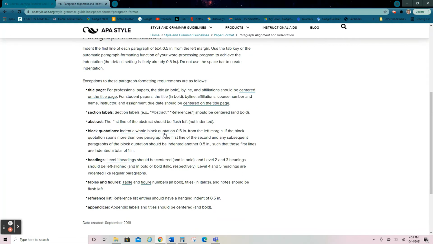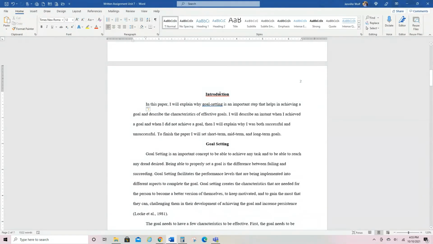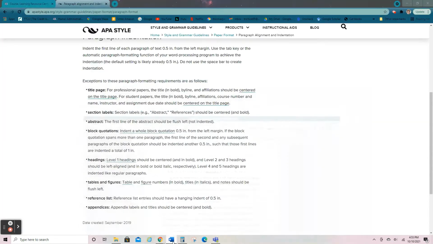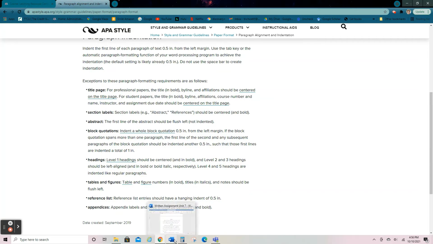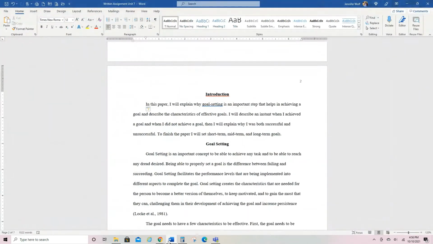And then block quotations, like I say, that's for a quote of 40 words or more. You're probably not going to run into that, but if you do, there's a special way to show a block quotation. Again, the headings are what tell your reader what is coming up and what to expect. You're probably not going to have tables and figures for a while. Your reference list is its own page and hanging indent, which I'll show you what that means. You're not going to have, probably for a while, appendices. Okay.